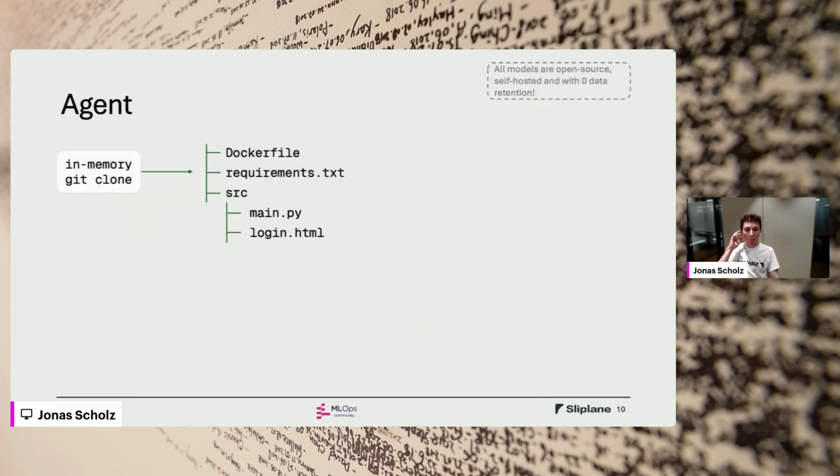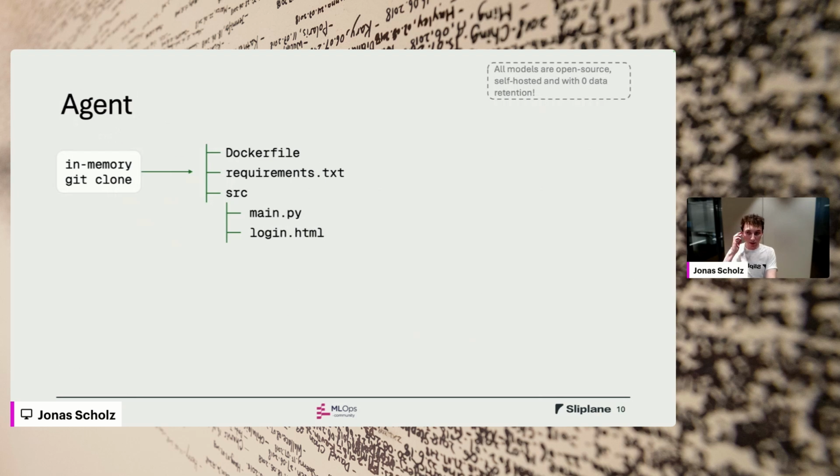Looking at the agent, we have a very hard constraint here that makes this agent work a bit differently than a lot of other agents. All models that we use are open source and self-hosted on rented hardware and with zero data retention. Because I care about data privacy and I don't want to send the code of our customers, especially the normal customers, to, let's say, OpenAI. I'm just not a fan of that. So because we use open source and self-hosted models, they need to be small, and a lot of the agent stuff is just workarounds around small models.